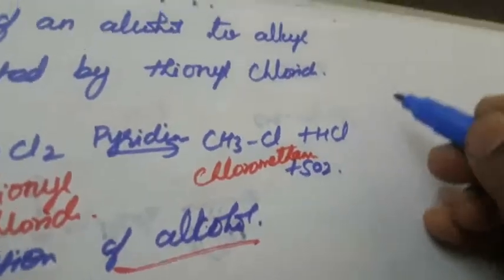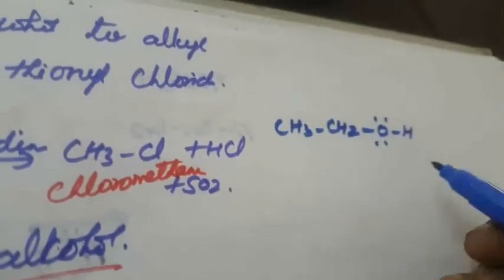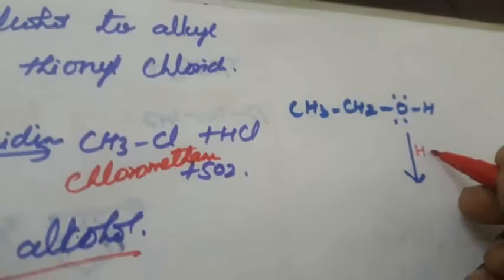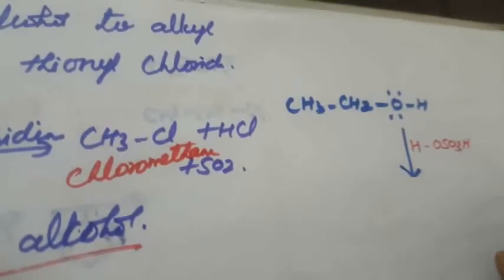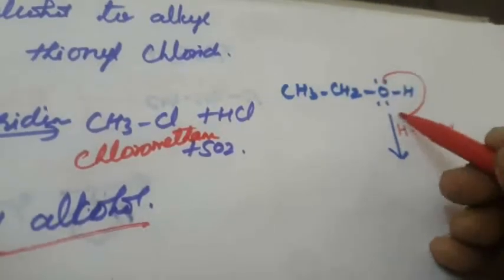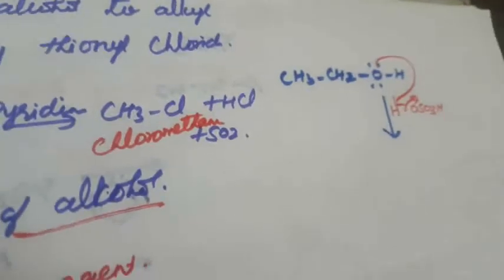What is the mechanism by which it takes place? The first one is ethanol, CH3CH2OH. Then sulfuric acid. How do we write sulfuric acid? I am writing it here as HOSO3H, H2SO4. This will be attached to this H, so it will be removed as a minus ion.